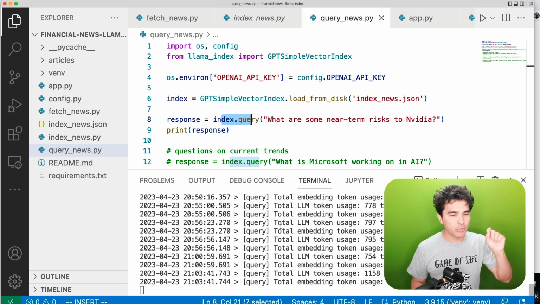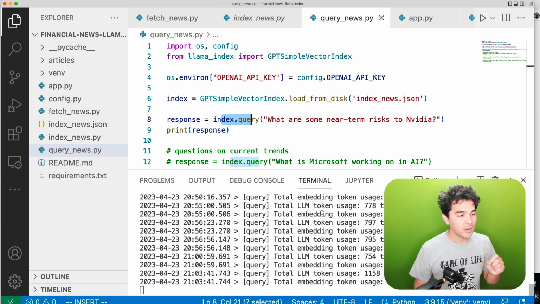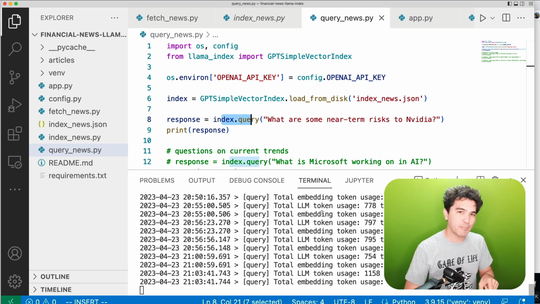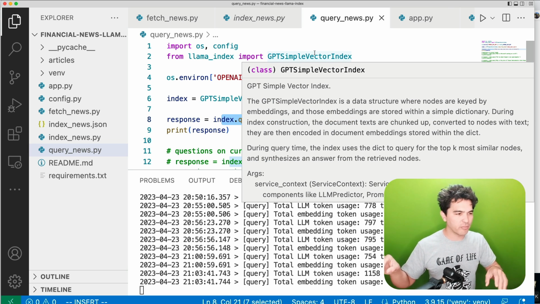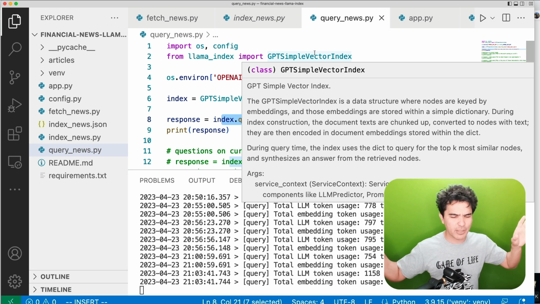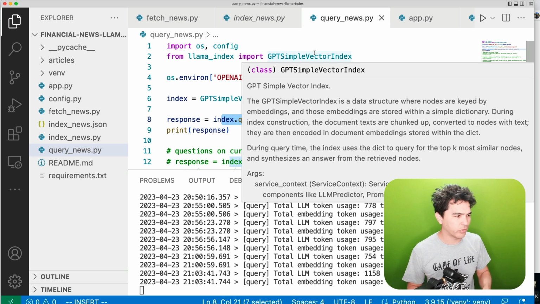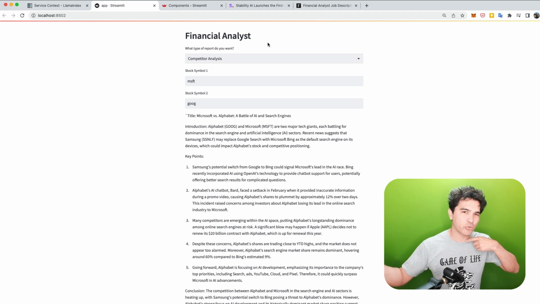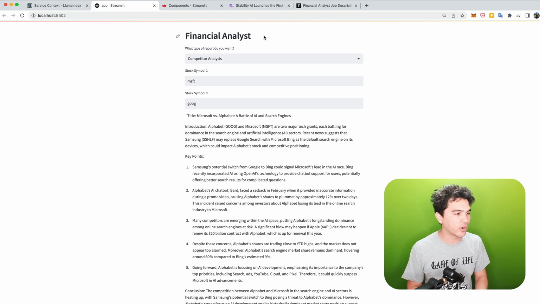We want to improve upon this in two ways. Number one, we want a user interface so that we can share this with a user, have them type in the stock symbol, and then our query will automatically do the work for them. We don't want them to have to write the query, "write me a financial report for NVIDIA." We just have an application that is a financial reporter, and we're saying just type in the stock symbol and we'll do the rest of the work for you. So a simple input box interface and choosing the type of report is what's going to control the prompt that's sent to our language model.